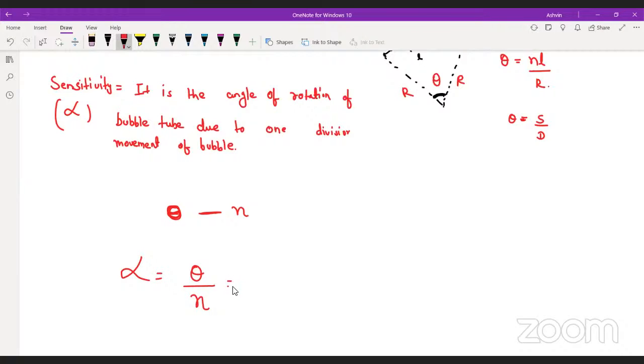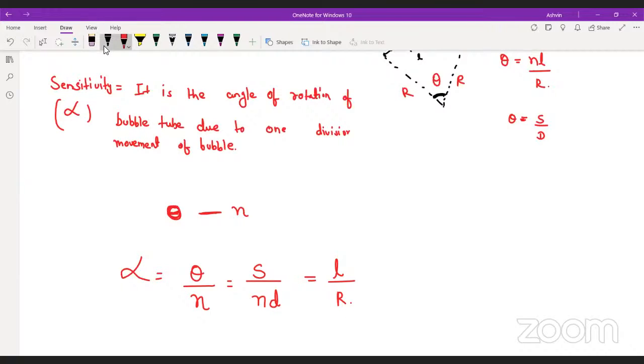Yes or no? The alpha can also be written as s upon n d, and alpha can also be written as L upon R.